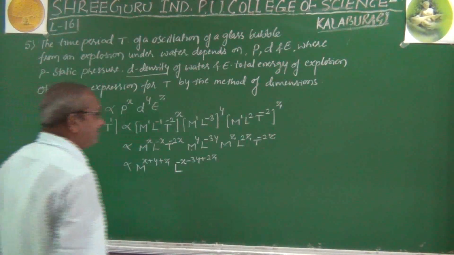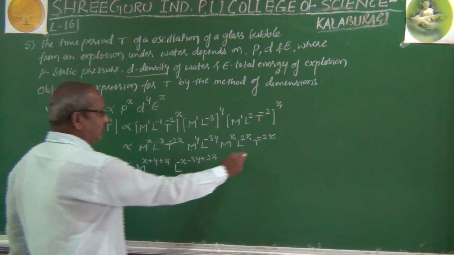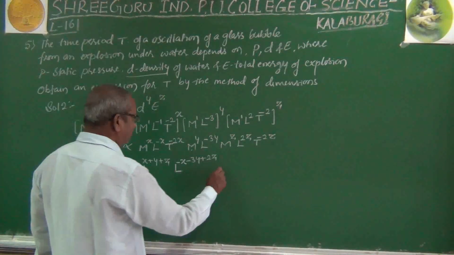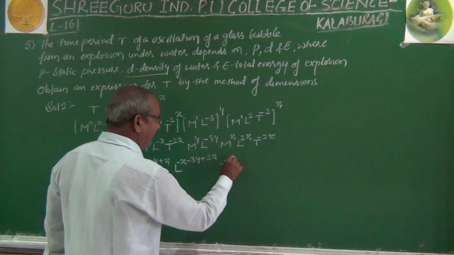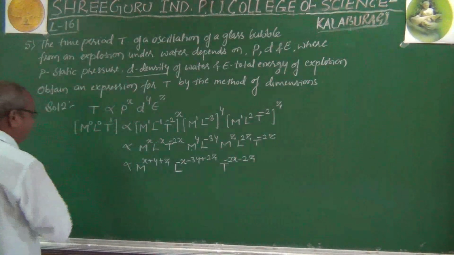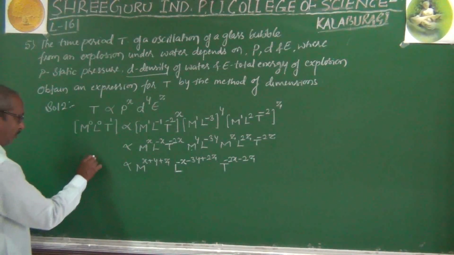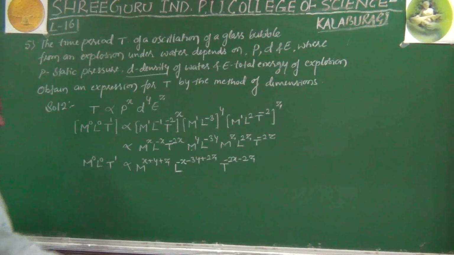Now next one is t, time period t. Here t raised to minus 2x, t raised to minus 2z. So therefore we have t to the power minus 2x minus 2z. Whereas we have LHS is m to the power 0, L to the power 0, t to the power 1.